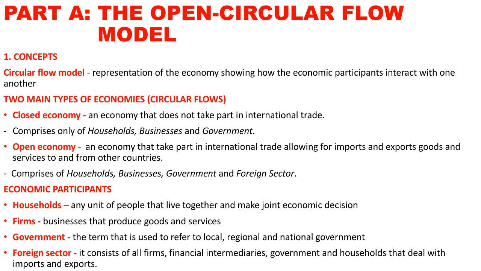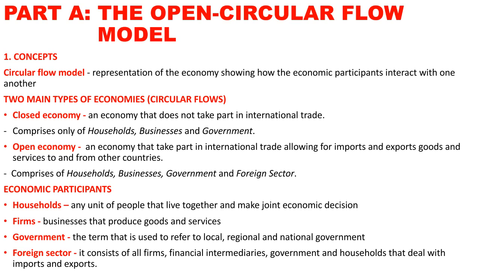Those are the terms that we use interchangeably. So firms, in short, basically refers to the businesses that produce goods and services. But it's very important because, as you realize when we interpret the circular flow, we have two producers in a circular flow. We have businesses, which are producers of goods and services. We also have the government, which is a producer of goods and services. But both produce different types of goods and services.